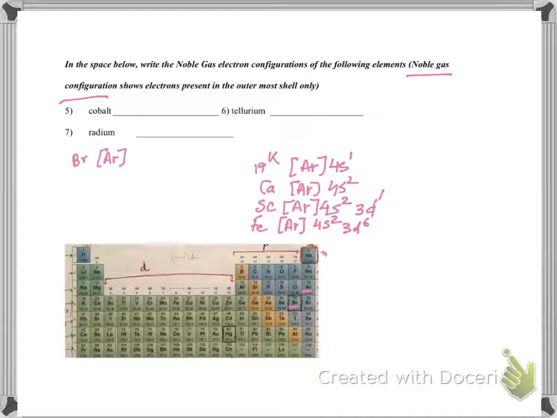I am here and I have to reach here, so this is the way to come. This is my fourth row, 4s2. Now I am entering D. For D, you put one less row number. And how many are there? 1, 2, 3, 4, 5, 6, 7, 8, 9, 10. 3d10.